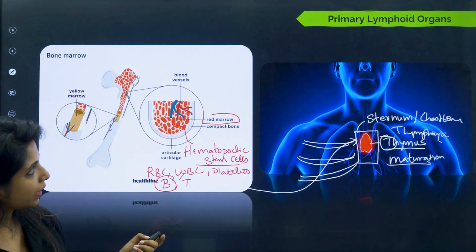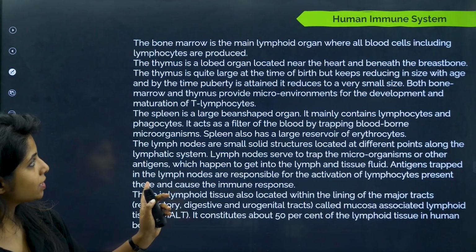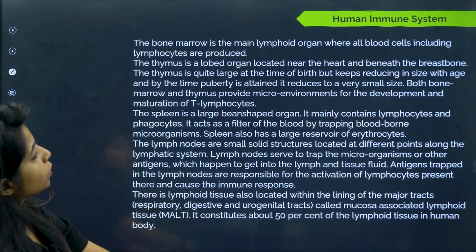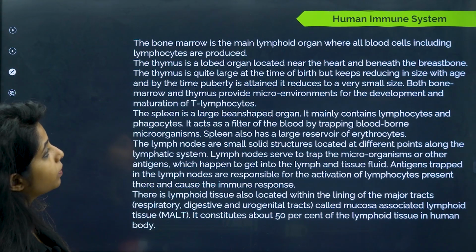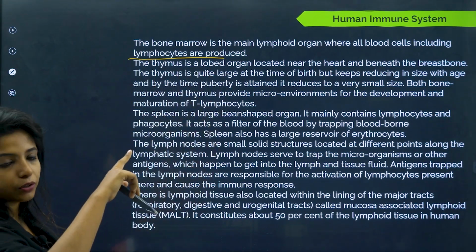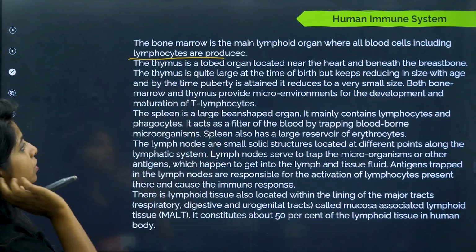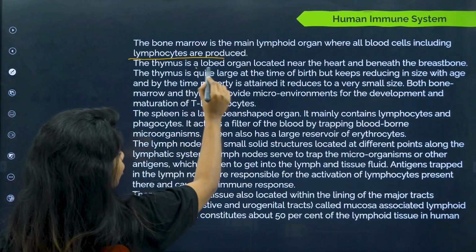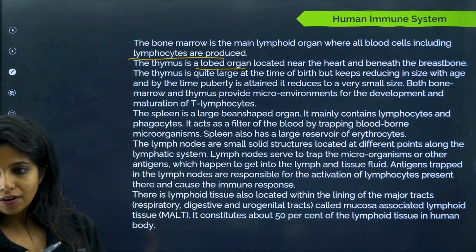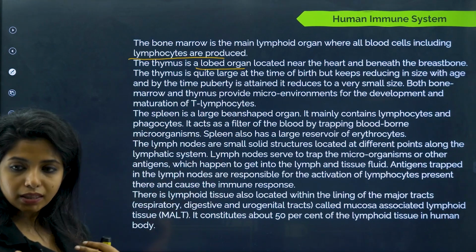Now going ahead, these are the primary lymphoid organs. I hope that is done. Now just have a read of it and then we'll go ahead. The bone marrow is the main lymphoid organ where all the blood cells including lymphocytes are produced. So you know WBC, RBC are also produced, and platelets also. The thymus is a lobed organ, children, located near the heart and beneath the breastbone, that is the sternum.